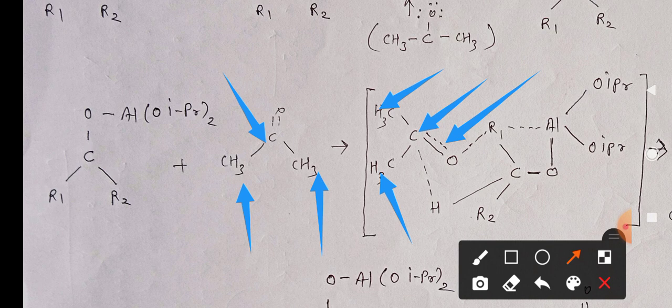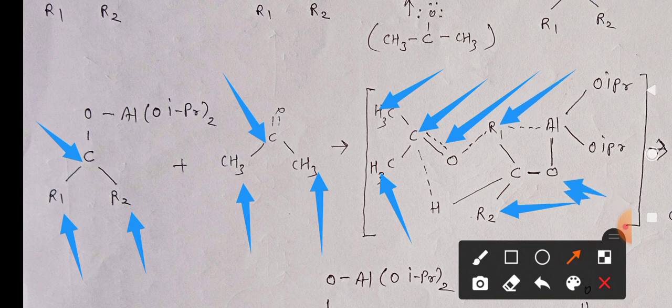After that, you can see R1, R2 and this carbon. So R1, R2 and this carbon is shown here like this. And the arrangement of O, Al, OiPr to the base 2 is like this.